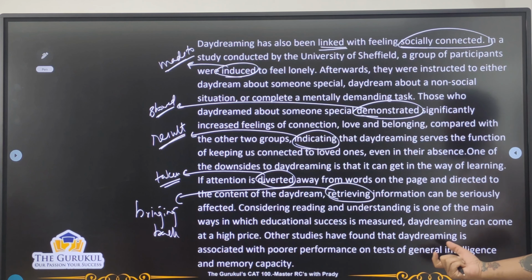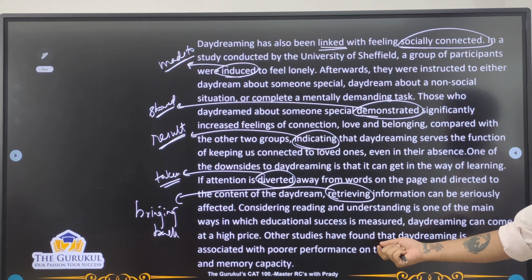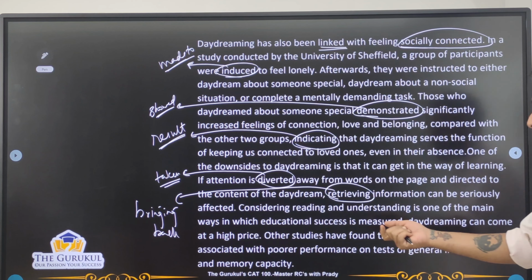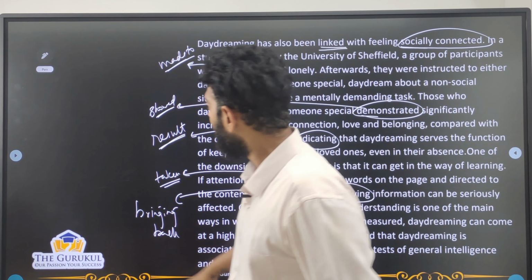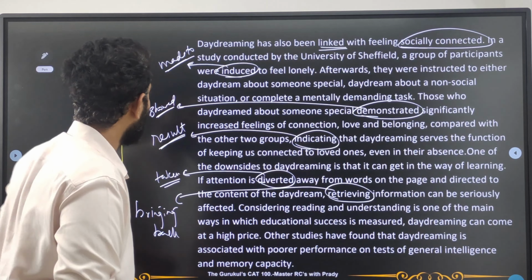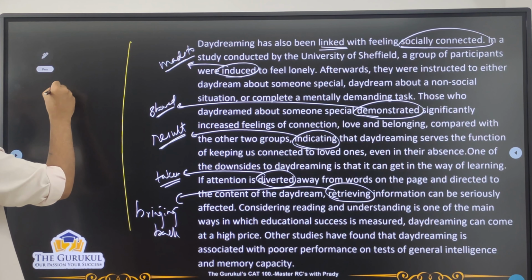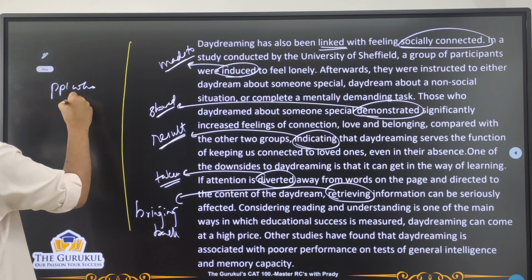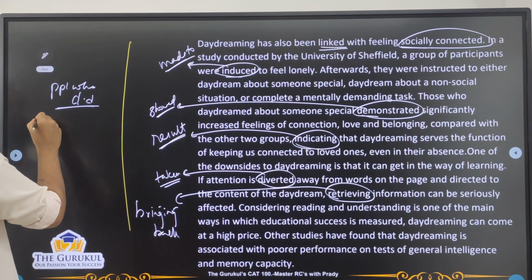Okay, so daydreaming can come at a high price. Other studies have found that daydreaming is associated with poor performance on tests of general intelligence and memory capacity. That means what? People who daydream. Now we get 2 main nice ideas from this part of the passage.